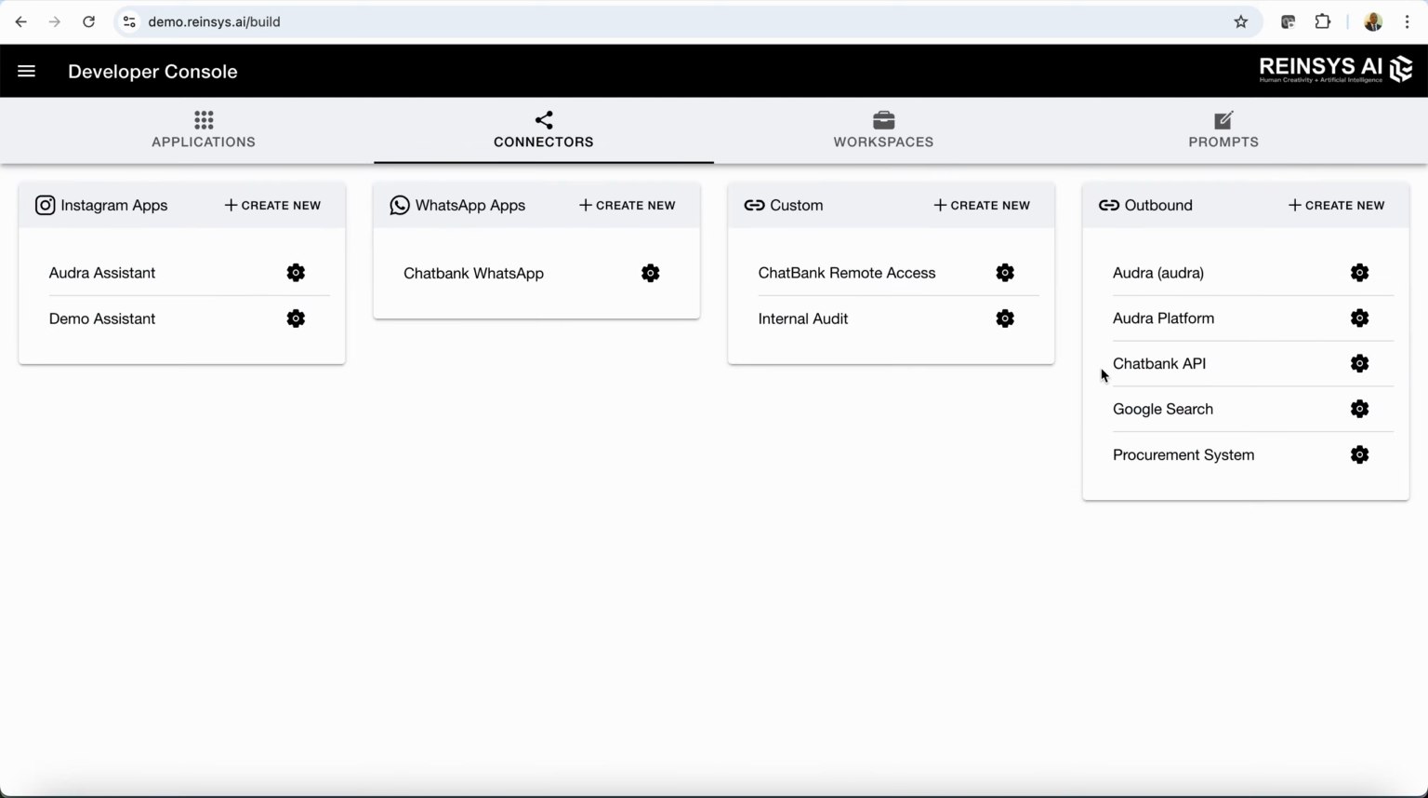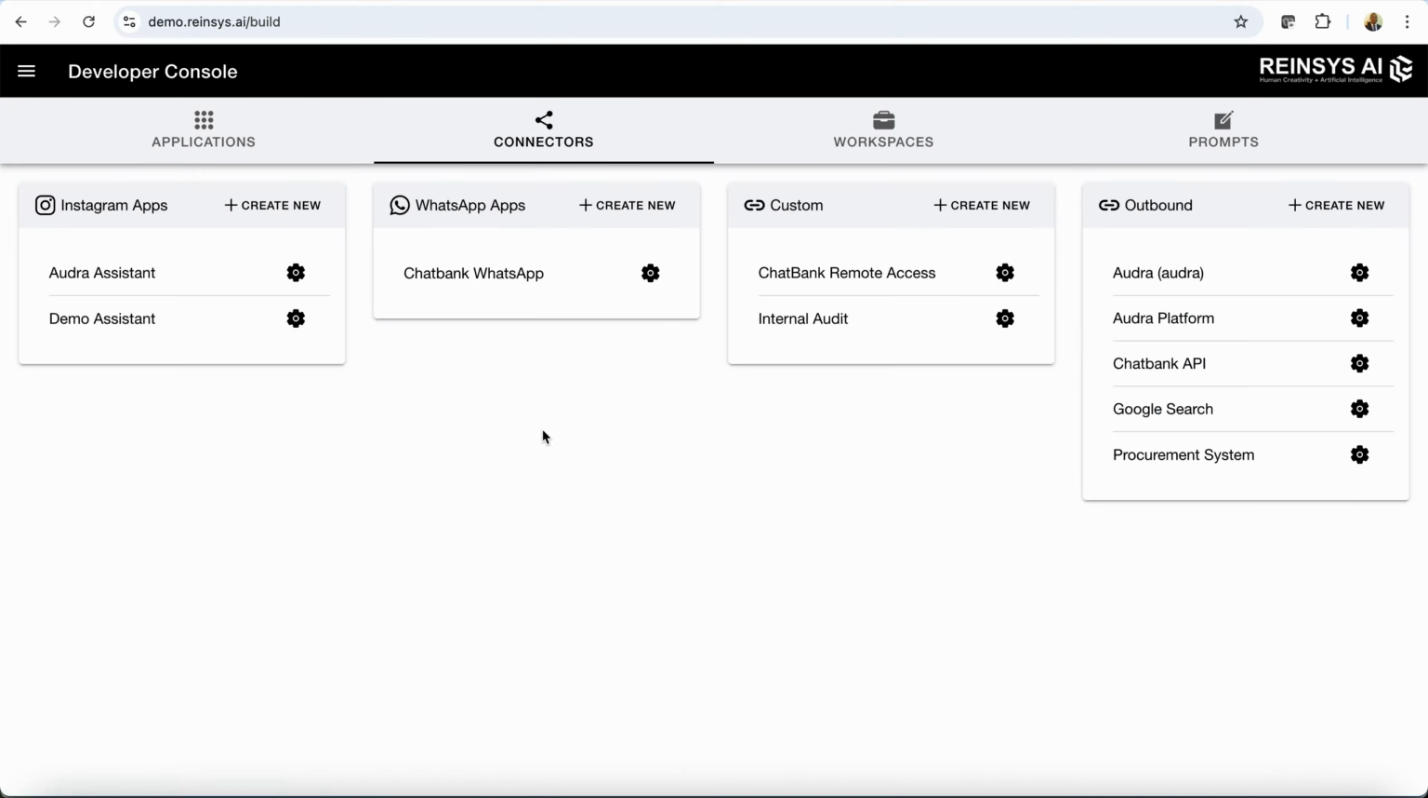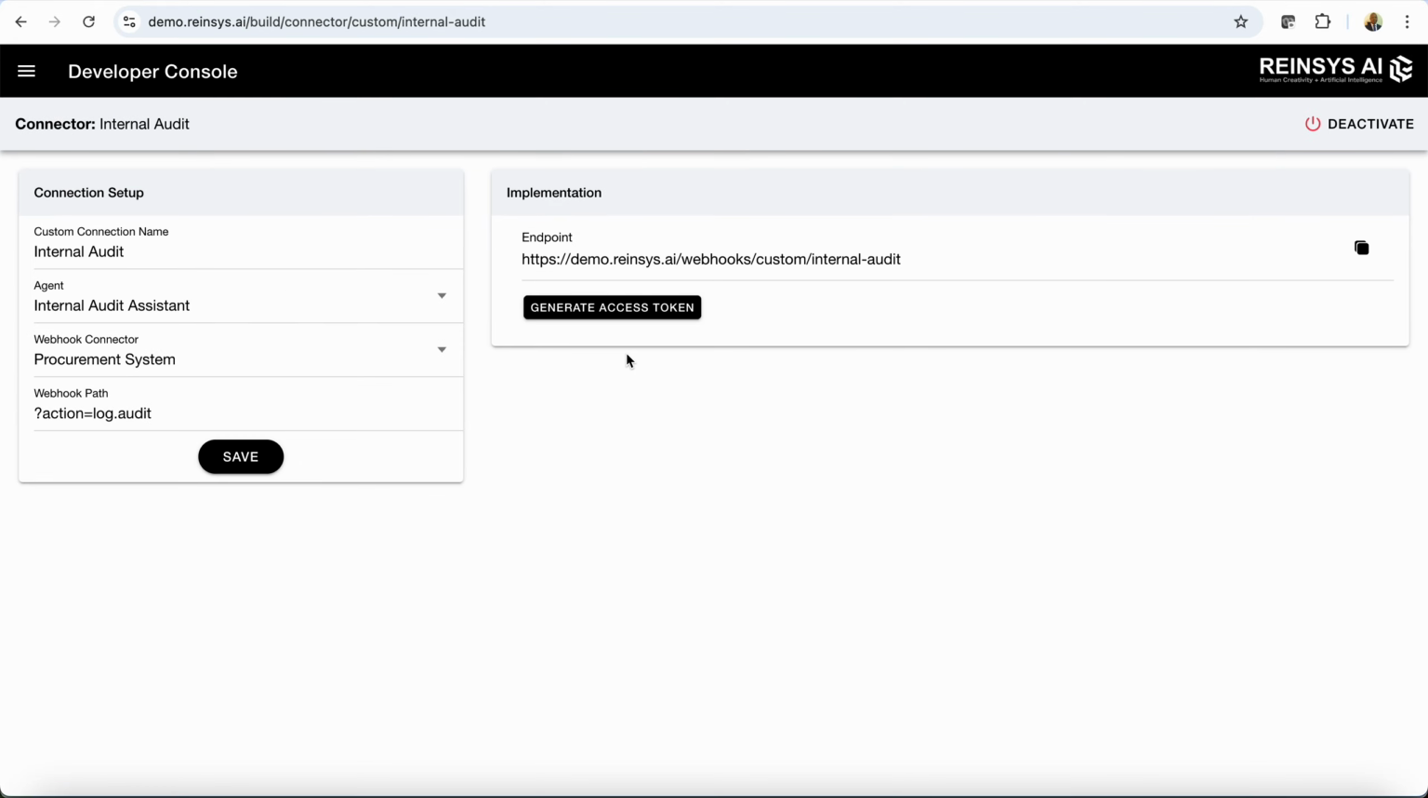We have the procurement systems connector. In this application, we are using Google AppSheets as our backend, so we need a way to exchange communication with it. Back to the application, we also need a way to be able to receive communication from the Google AppSheet, and in that case, we've created a custom connector here called internal audit.